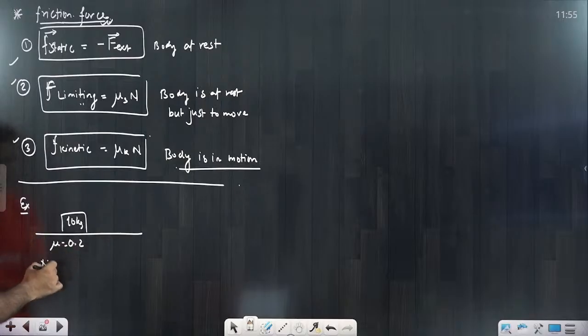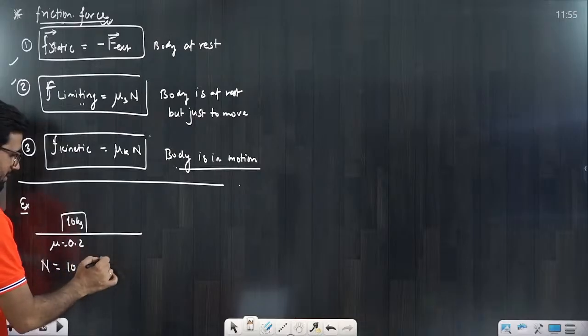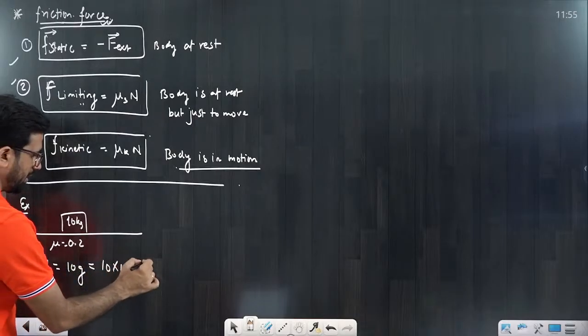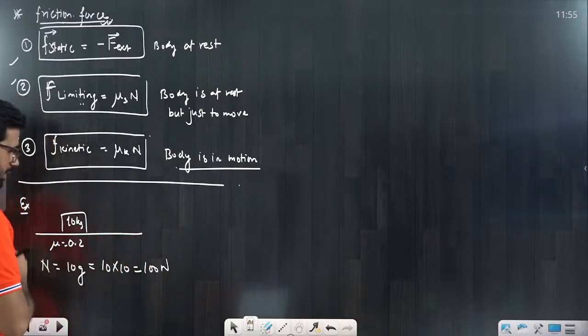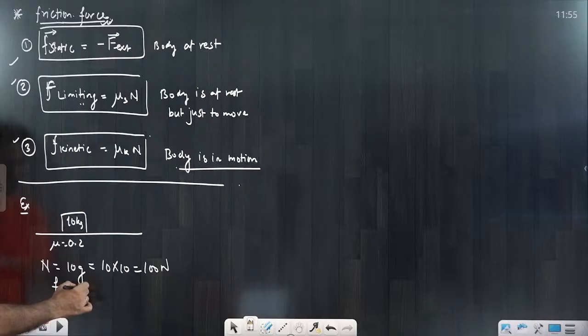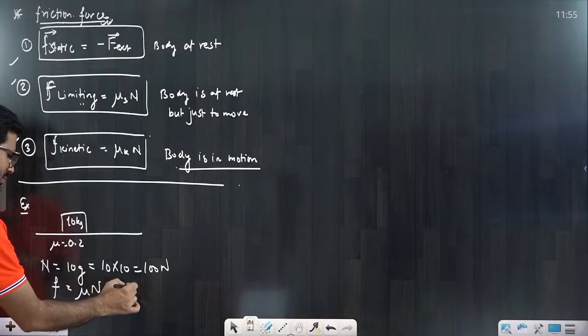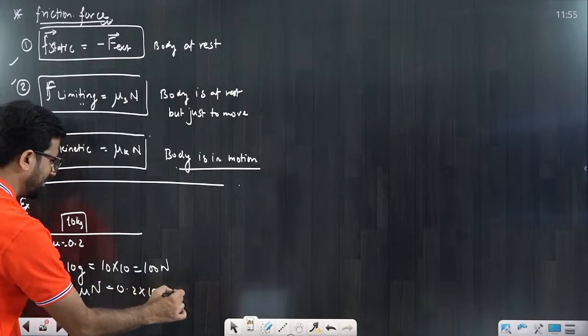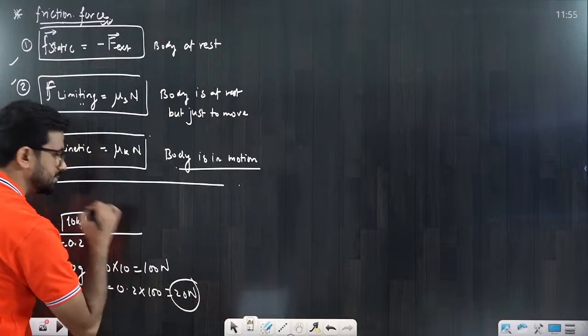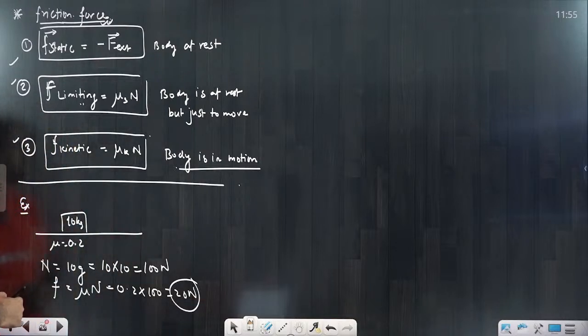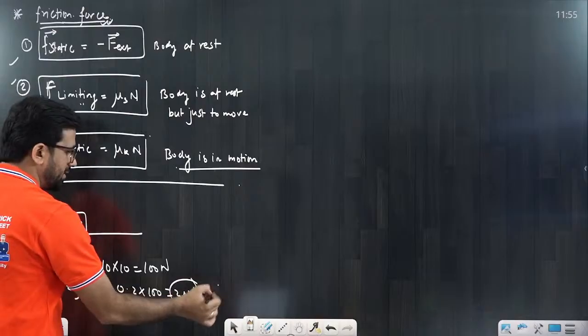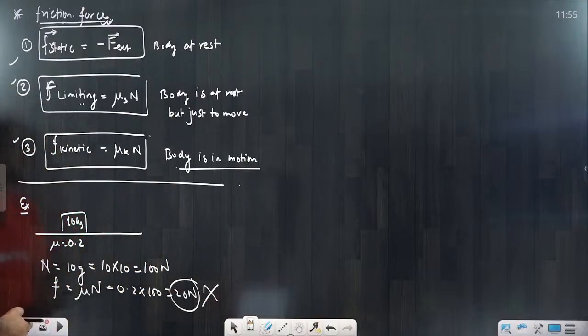If you want to calculate the normal force, it would be 10 into g. I am just helping you. That would be 10 into 10, that is 100 Newton. Using that, to calculate the friction force, friction is equal to mu into N. You will say 0.2 into 100, total 20 Newton. Correct or incorrect? Please reply. Okay, definitely it is incorrect.